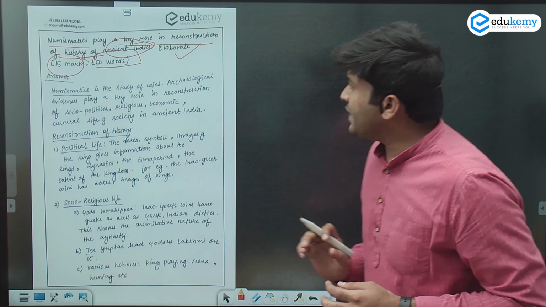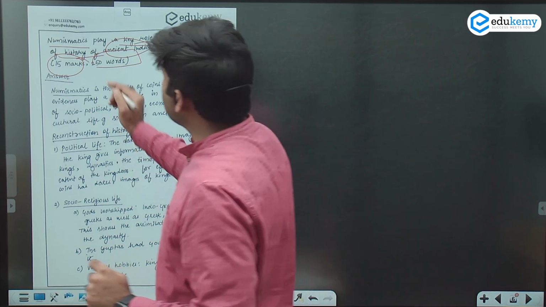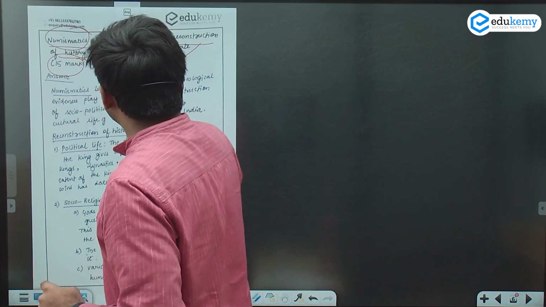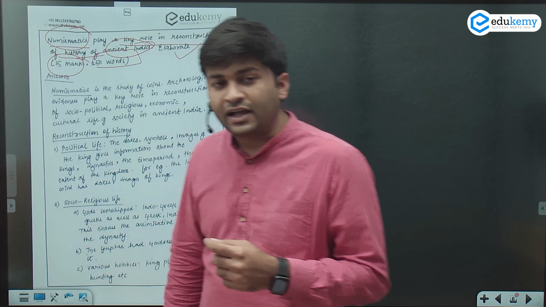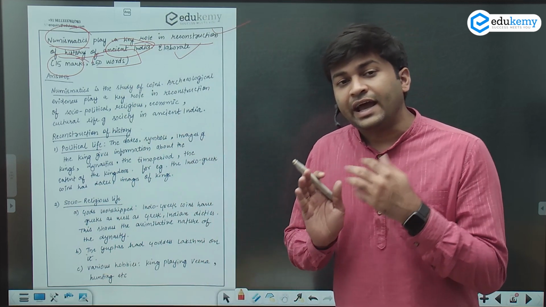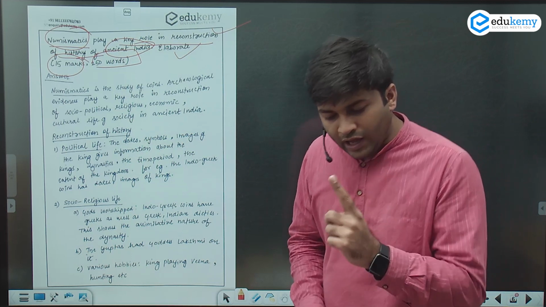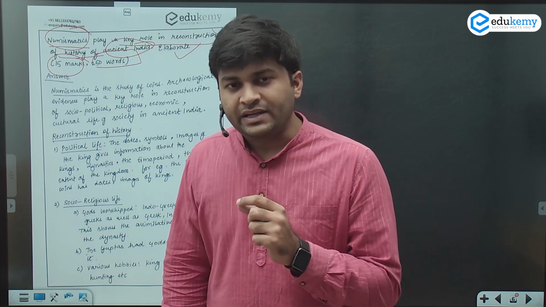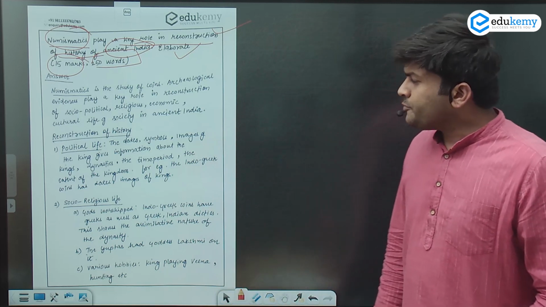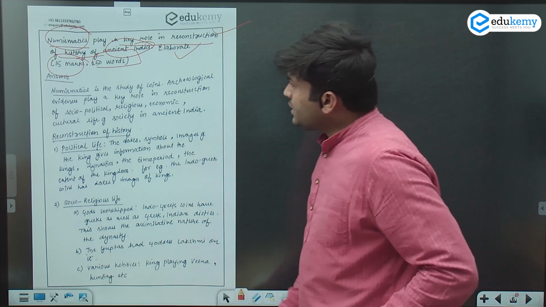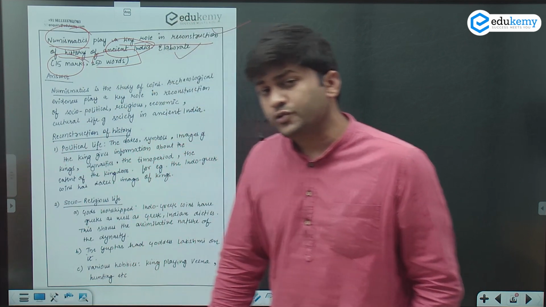So numismatics plays a key role. The important keywords here are numismatics, a key role in reconstruction of history of ancient India. So ancient India and reconstruction of history of this ancient India. So how numismatics plays an important role, that we have to elaborate. Now the keywords we have understood, we have also understood the focus words over here.